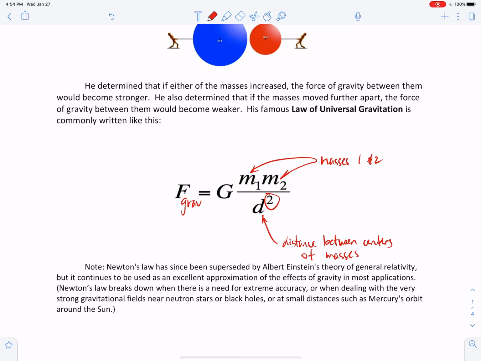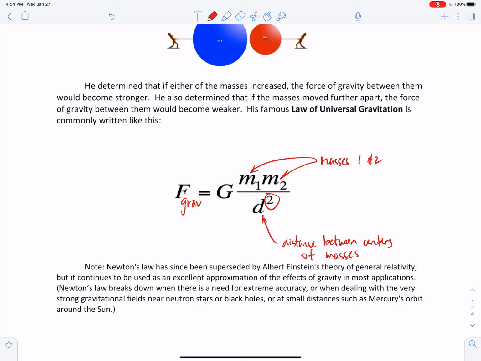Notice it's squared. We call this an inverse square law. So as the masses are separated by a larger and larger distance, the force between them actually diminishes with the square of that distance. So the force drops off quite quickly as the distance between them is increased.